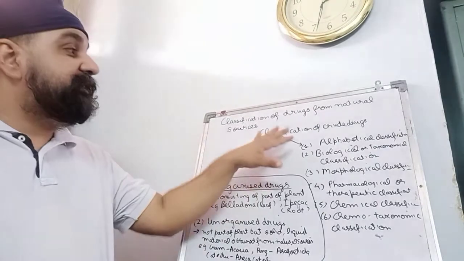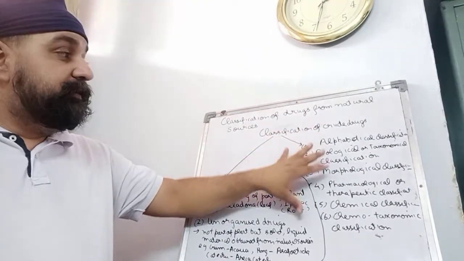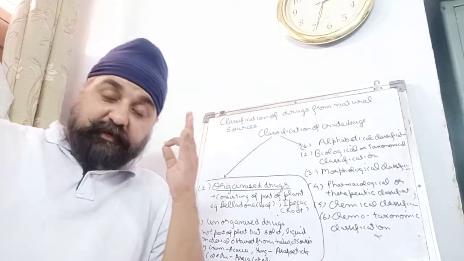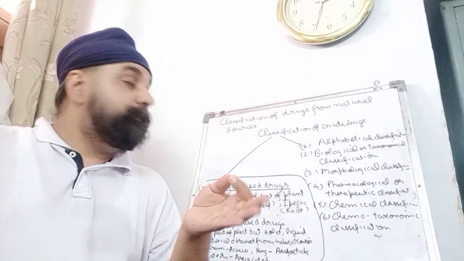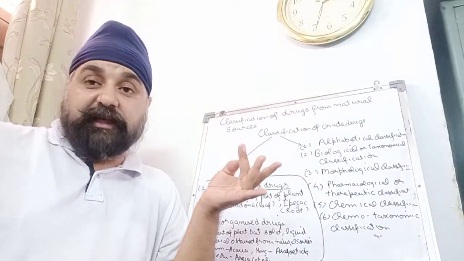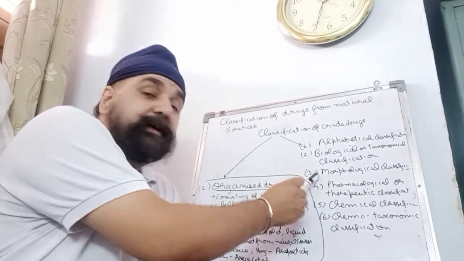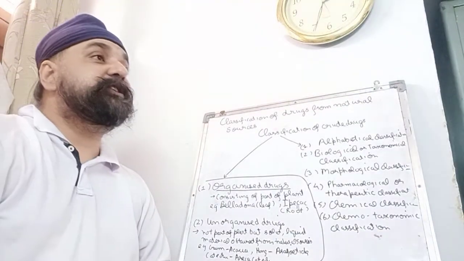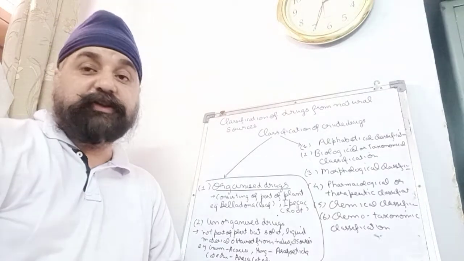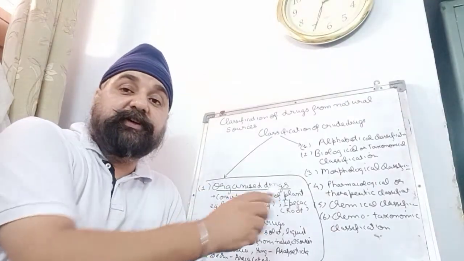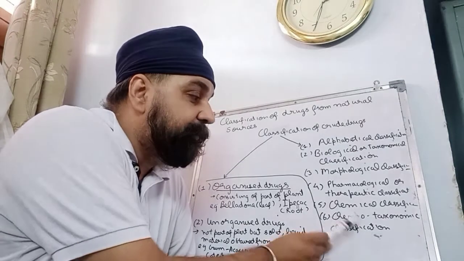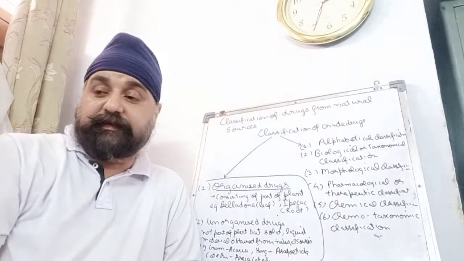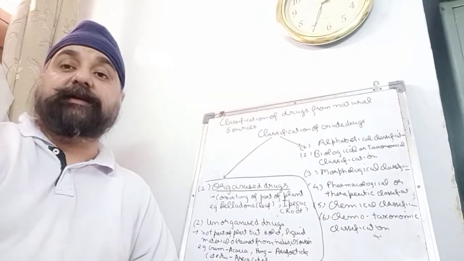Then the second way we classify the drug is alphabetical classification. You can classify the drug on the basis of alphabetical order. Then second is biological or taxonomical classification. Third is morphological classification. Fourth is pharmacological classification or therapeutic classification. Fifth one is chemical classification, and the last one is chemotaxonomic classification. Now we will discuss these classifications one by one. First one is alphabetical.